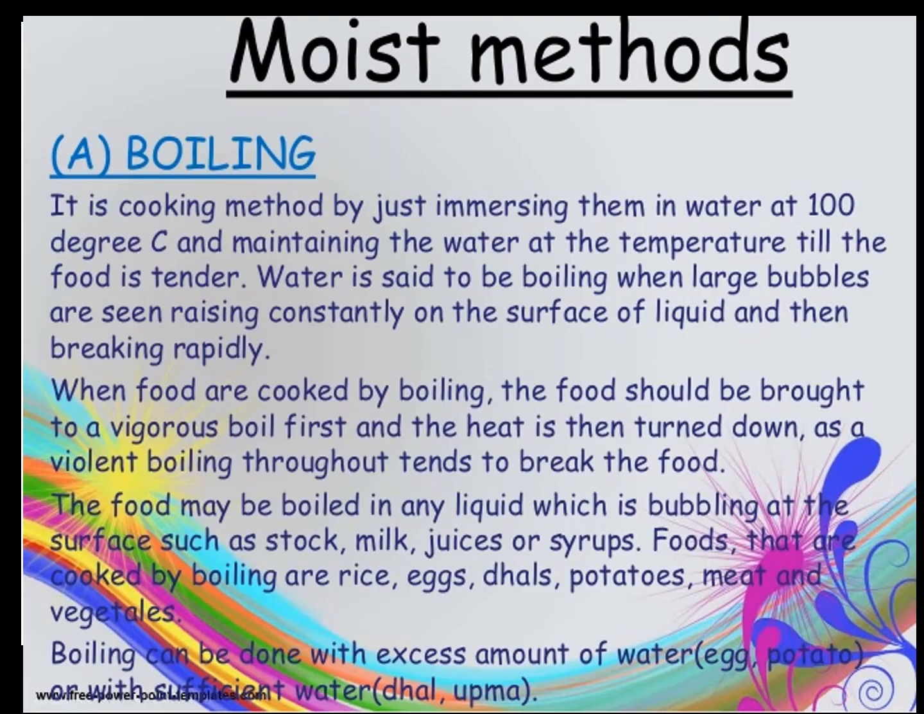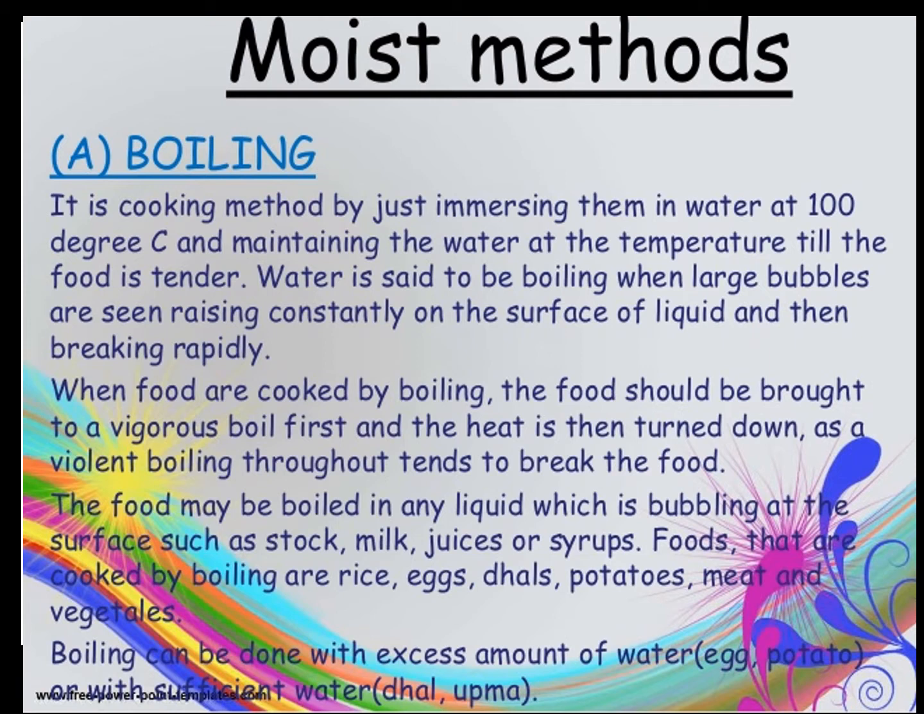Okay. Let us see all the methods one by one. First are the moist cooking methods. In that, the first one is the boiling method. It is a cooking method of immersing food in water at 100 degrees Celsius and maintaining the water at that temperature till the food becomes tender.